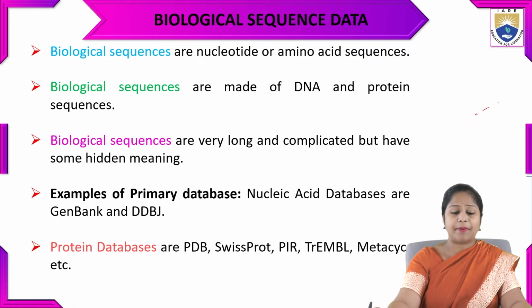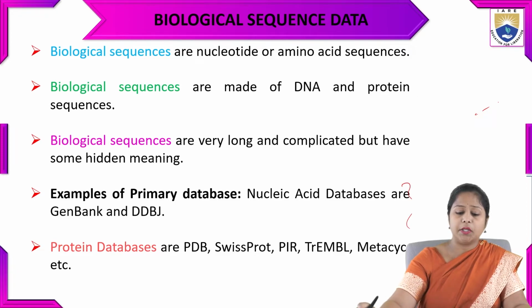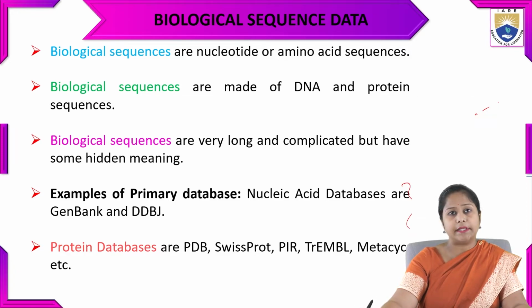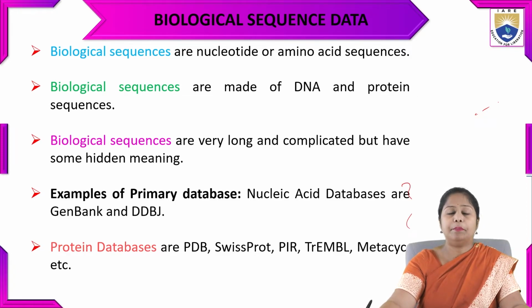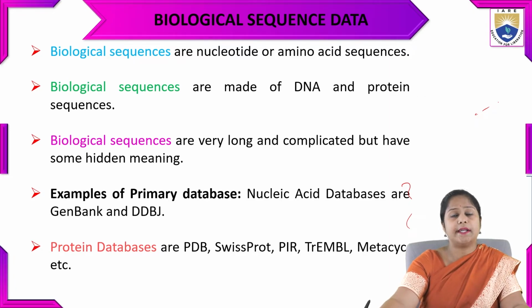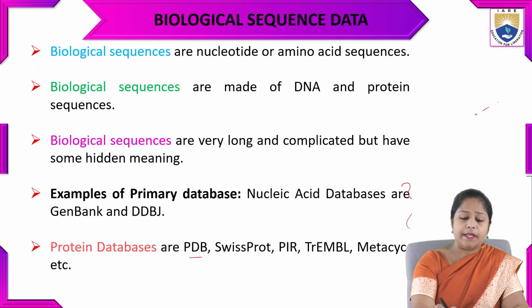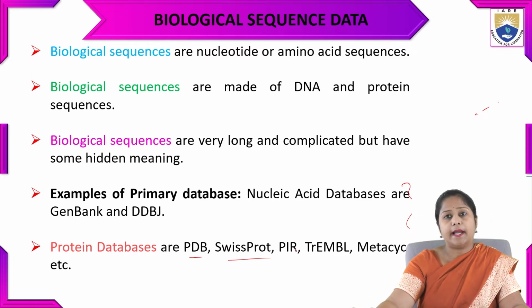An example of a primary database is the nucleic acid databases, such as GenBank and DDBJ. The second example, protein databases, are PDB, Swiss-Prot, PIR, TrEMBL and MetaPSI.